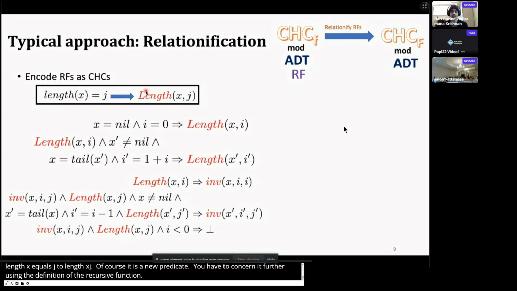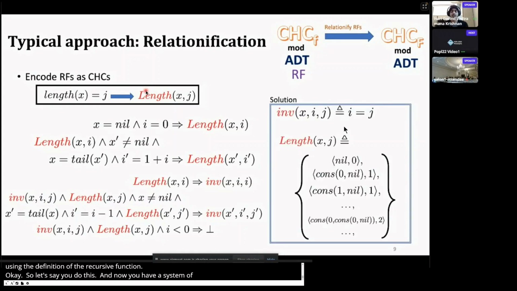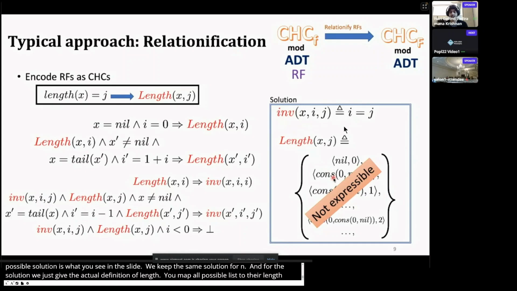Okay, so let's say you do this, and now you have a system of Horn clauses that does not have any recursive functions. What are its solutions? The solutions involve an interpretation for both the uninterpreted predicate in as well as length. One possible solution is what is shown in the slide. We keep the same solution for in, and for the solution for length, we just give the actual definition of length. That is, you map all possible lists to their lengths. Of course, this solution is not expressible. We might have to come up with a succinct summary of length, for example, j greater than or equal to 0.